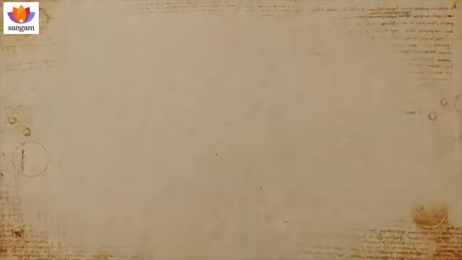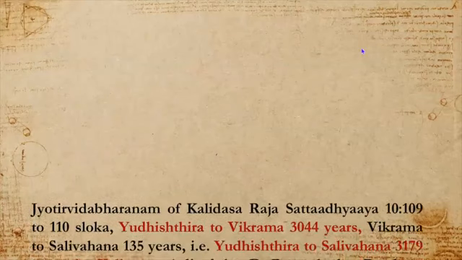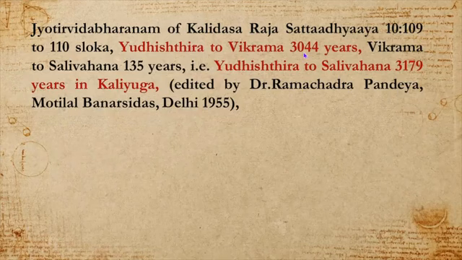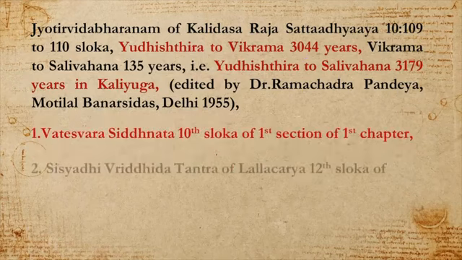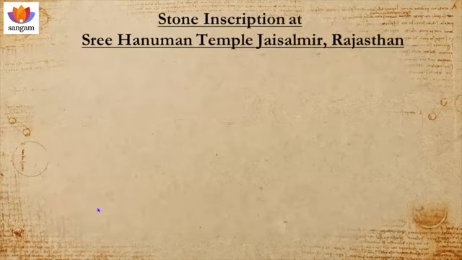Especially Jyotirvidaparanam of Kalidasa, in the 10th Adhyaya, in the 109th and 110th sloka, clearly mentioned Yudhishthira to Vikrama 3044 years, Yudhishthira to Salivahana 3179 years. This was also corroborated by the following astronomical texts. Kalidasa's words were strengthened by inscriptions also.